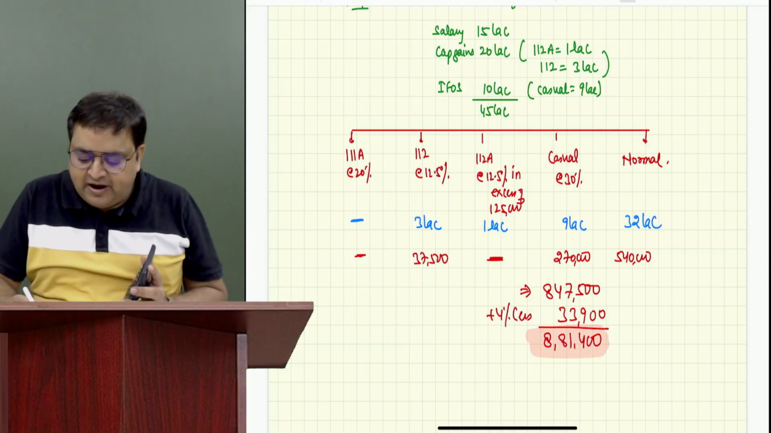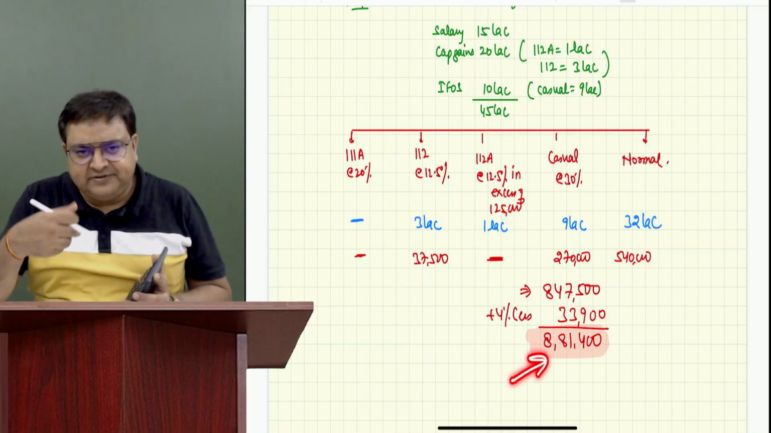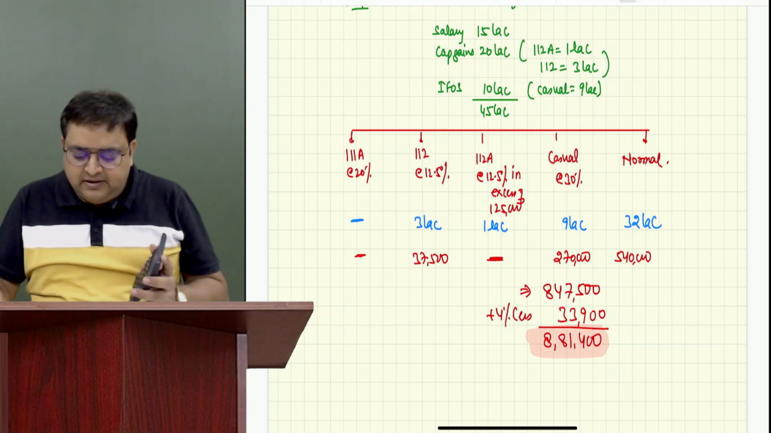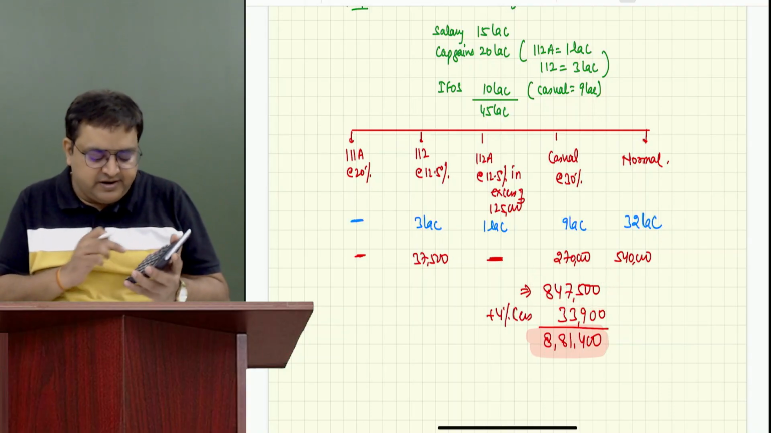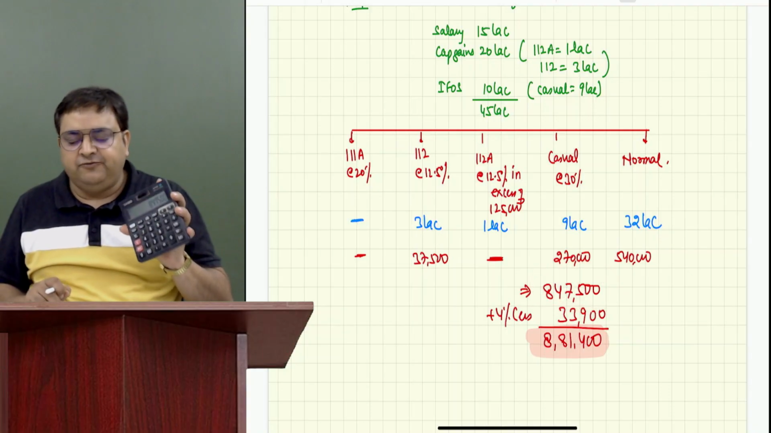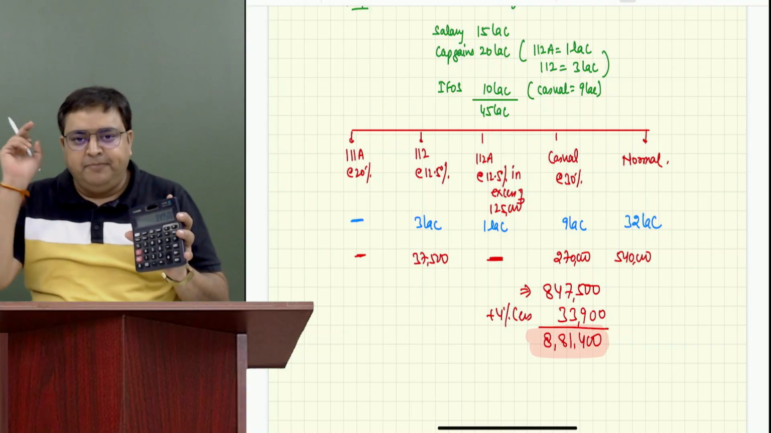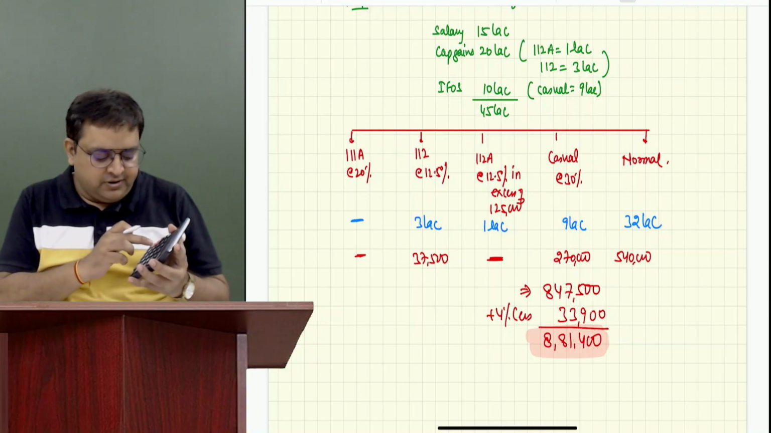Let's say, for example, you don't have to show the cess over here. Let's say it's an MCQ and you have to calculate the final answer. Write 847,500 again. 847,500. Simple. Plus 4%.